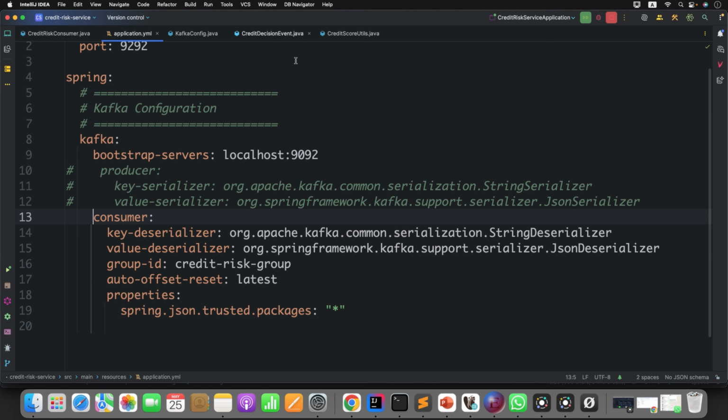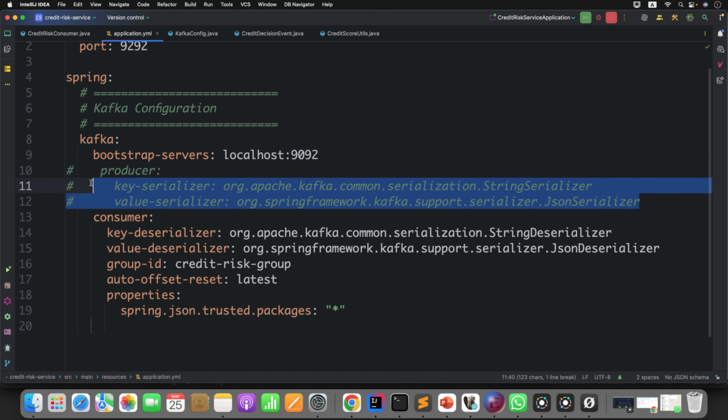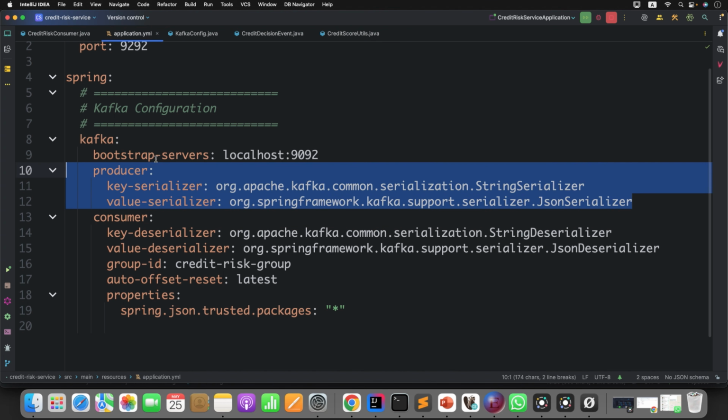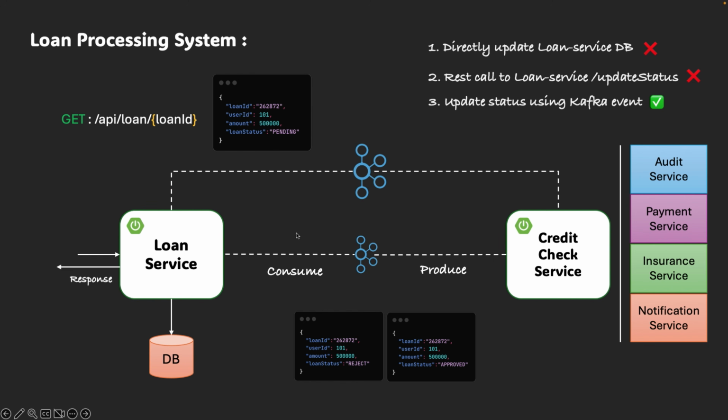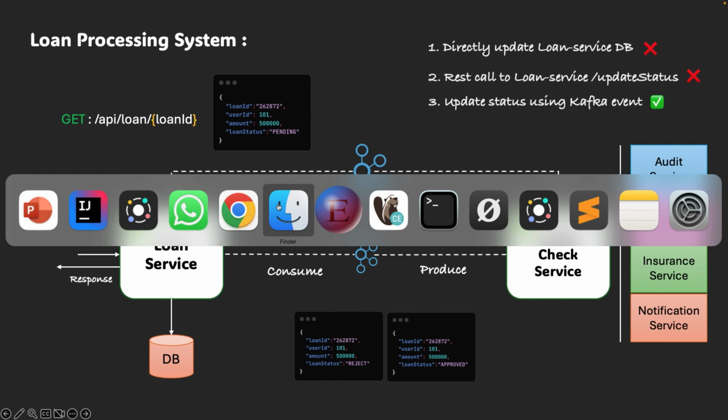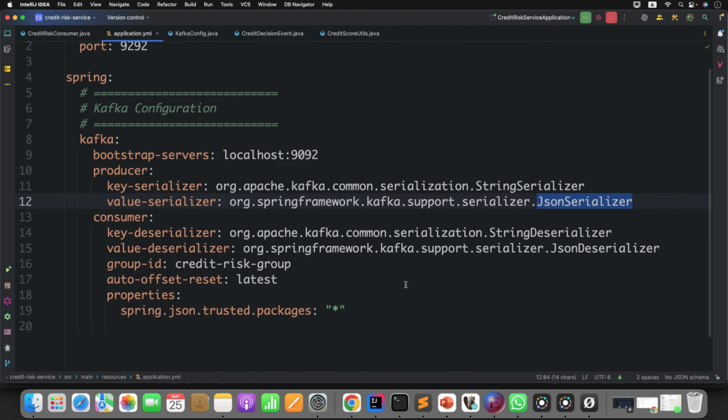You need to set the key and value serialization for the producer. The key serializer is string. For the value, we are using the JSON serializer because we are sending an object. All good. Now let's start writing the consumer implementation in the loan service, which will consume the credit decision event.